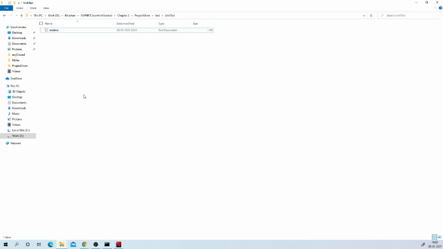Once this folder structure is in place, now let us create Visual Studio solution file. We want our solution file to be at top level. So let us go to this folder.